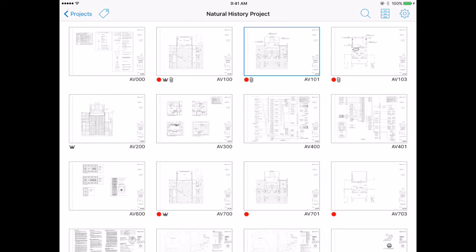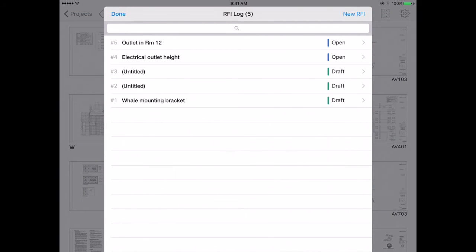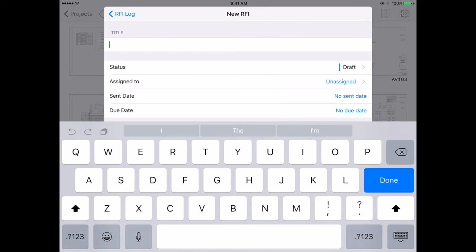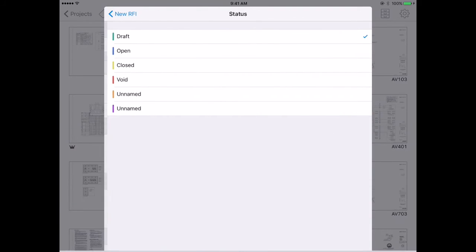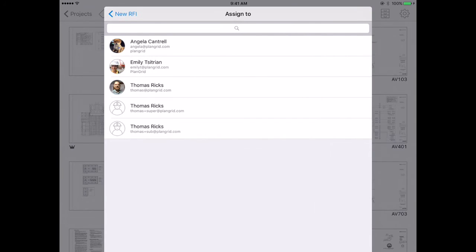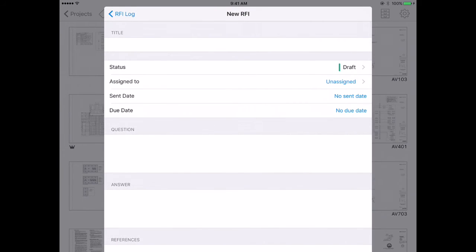But if you don't have a legacy tool that you're obligated to use, we've actually built a full cycle RFI tool right into PlanGrid. You can not only attach RFIs, you can actually create them and run the RFI process from scratch within PlanGrid. So if I go up to my filing cabinet and click RFI log, I've got a list of my existing RFIs, but if you look in the upper right hand corner, I can also create a new RFI. When I tap each of these fields, I get the pop-up keyboard so that I can give the RFI a title, put it in whatever status I need for it to be in, assign it out to a member of my project team, assign dates.